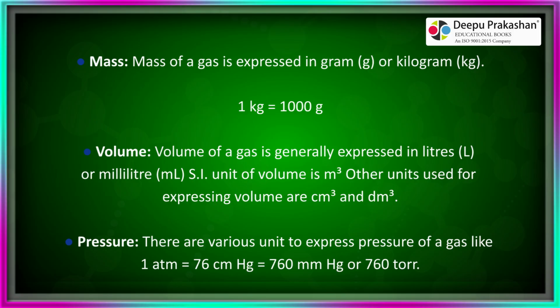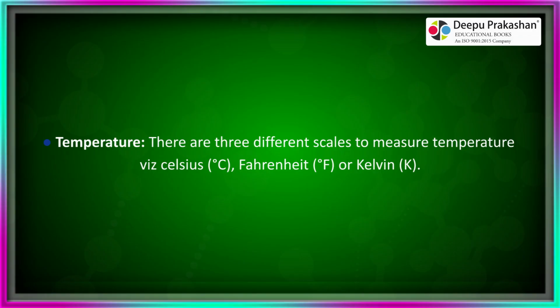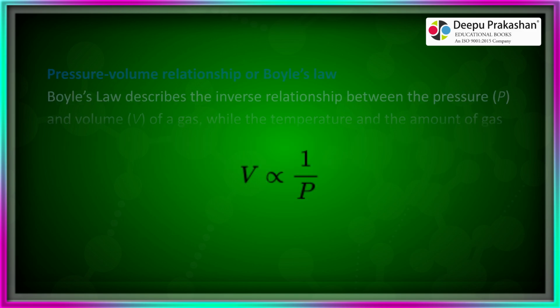Pressure. There are various units to express pressure of a gas, like 1 atm is equal to 76 centimeters Hg, which is equal to 760 millimeters Hg or 760 torr. Temperature. There are 3 different scales to measure temperature: Celsius, Fahrenheit, or Kelvin.